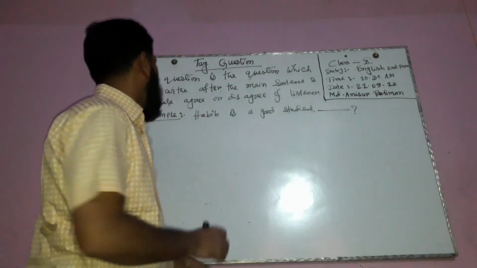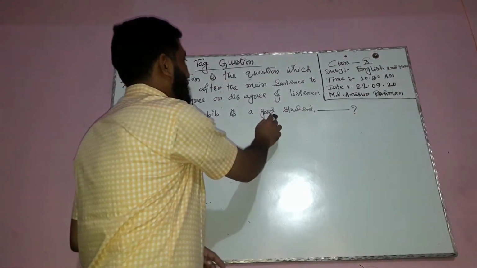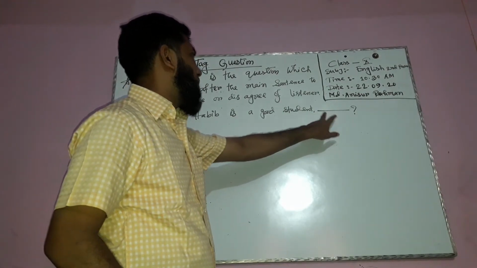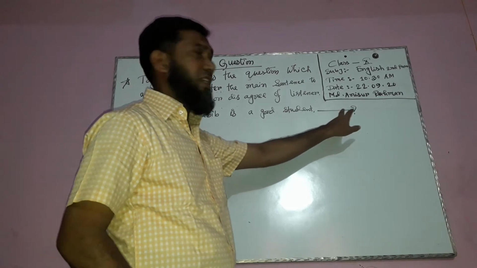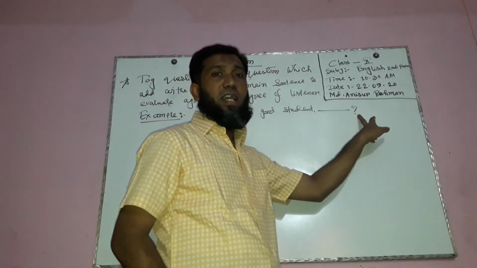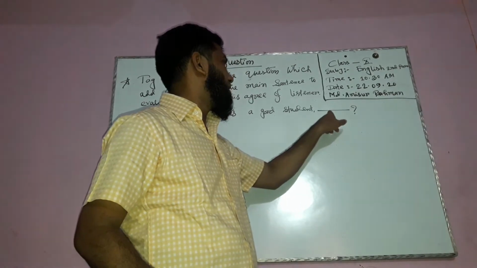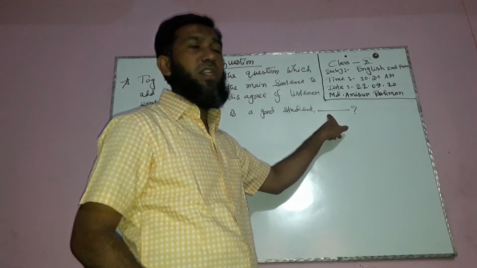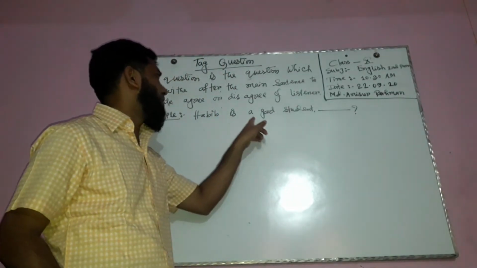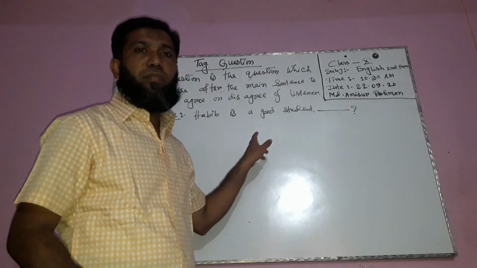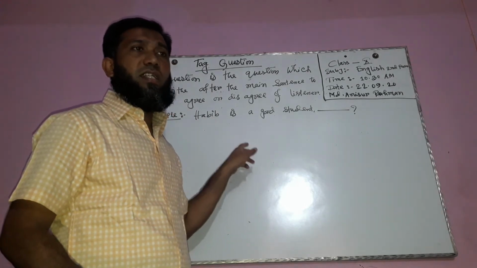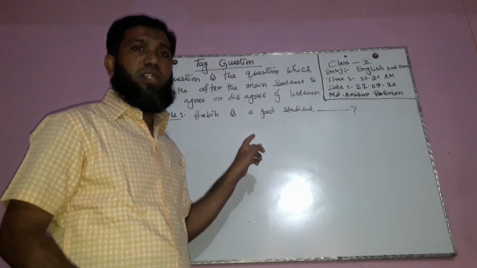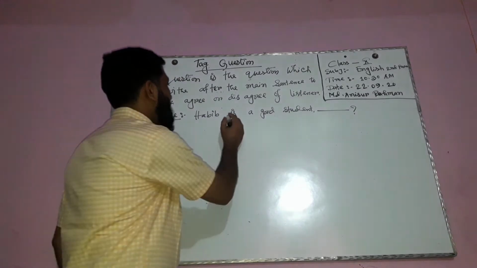I would like to give you an example. Example: Habib is a good student. This is the main sentence, and after this main sentence we see a blank, and after the blank we see an interrogative sign. In this blank position we have to add a tag question. Here, in the sentence Habib is a good student, "is" is both the main verb and an auxiliary verb. In a tag question, that is called an operator. "Is" is the operator.